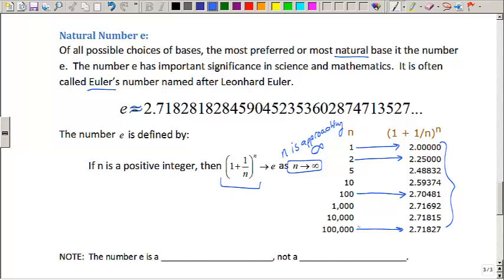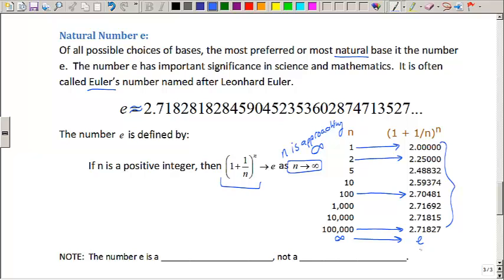Notice these numbers: as n gets really, really large, approaching infinity, these numbers are approaching 2.71828, which is to say, as n gets infinitely closer to infinity, this expression gets closer to this value e.